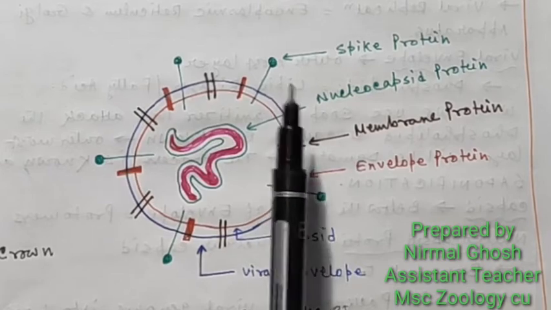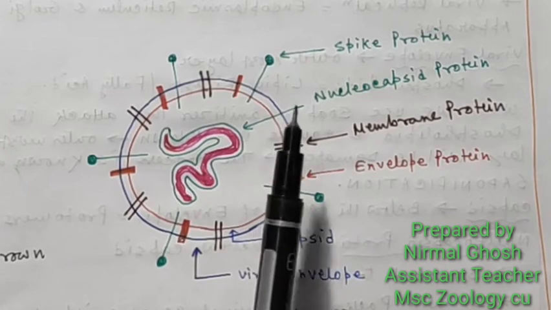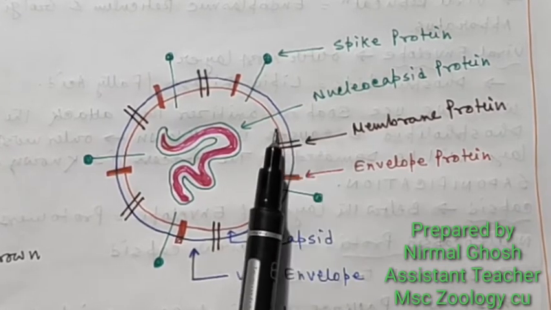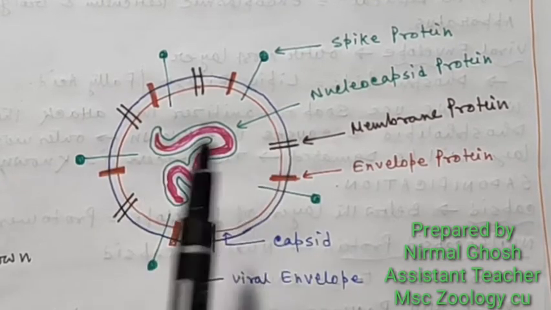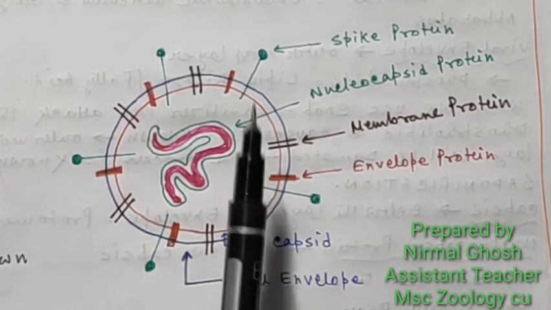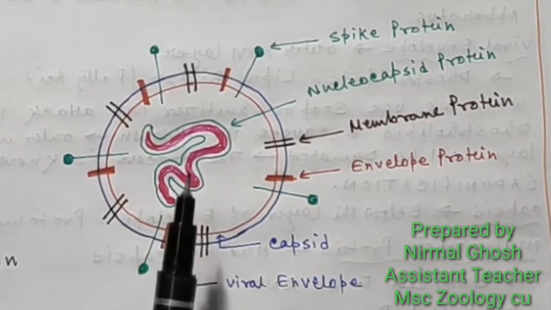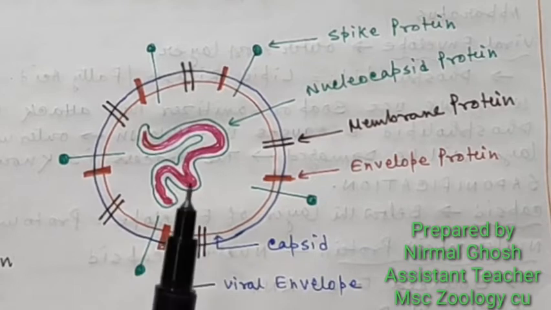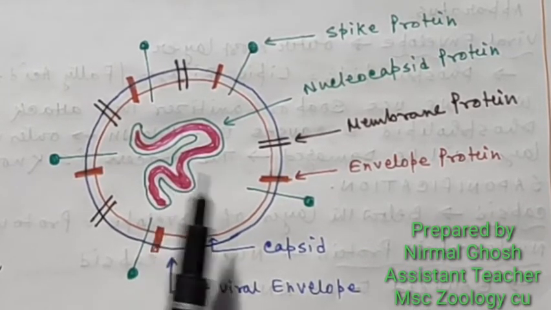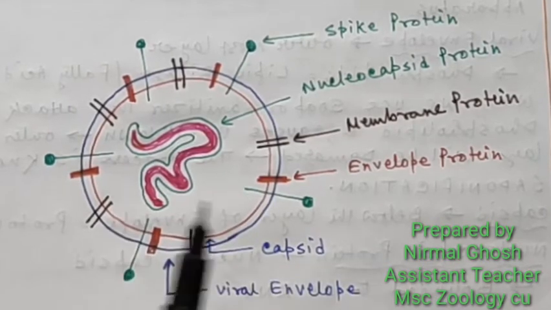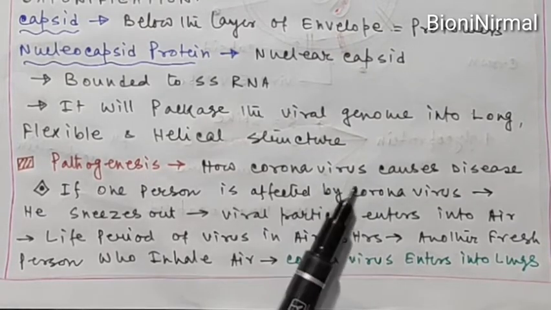These receptors are usually found in different organs in our body. They are found in the lungs, kidneys, and small and large intestine. So the coronavirus may land in these different organs, but usually coronavirus affects our lungs. In this video we will mainly discuss how our lungs are affected and how coronavirus causes an increase in temperature, that is, fever in our body. The pathogenesis: how coronavirus causes disease.